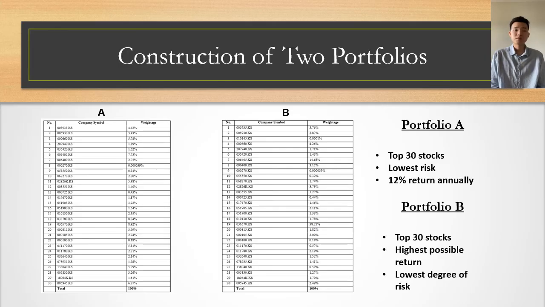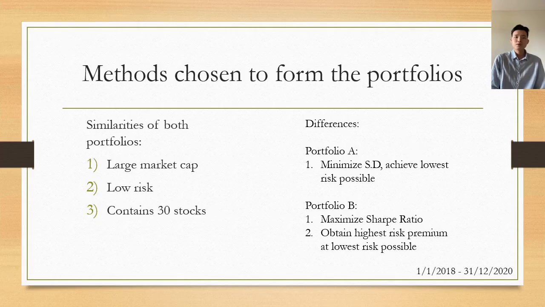In this section, we'll be discussing the construction of two portfolios with different sample stocks in order to meet the objectives and constraints that are set by our client. As you can see from the sample, we have taken the top 100 stocks with the biggest market capitalization from the Korean stock market. For Portfolio A, we have taken a total of 30 stocks that will give us a 12% return annually. In Portfolio B, however, we computed 30 stocks that will generate the highest possible return given the lowest degree of risk. Moving on, this section focuses on the methods chosen to form the portfolios.